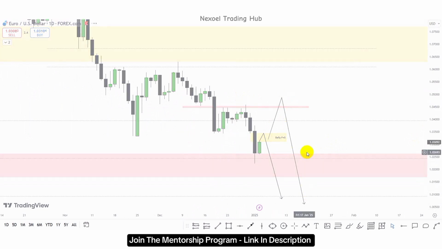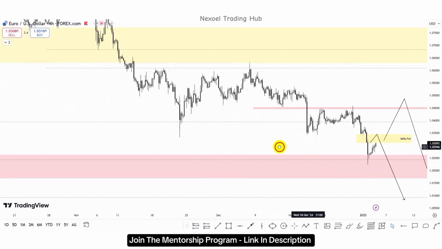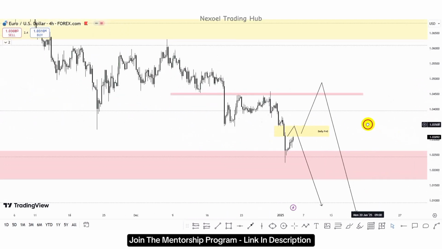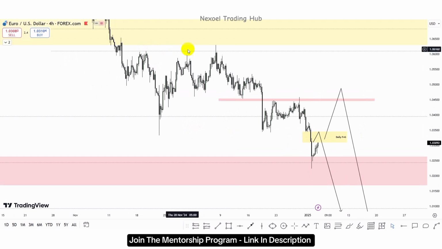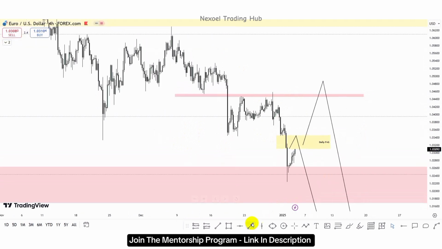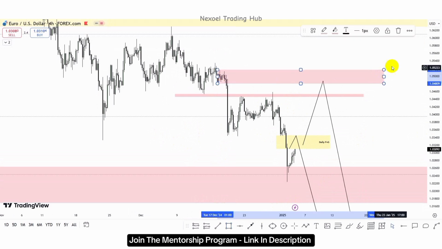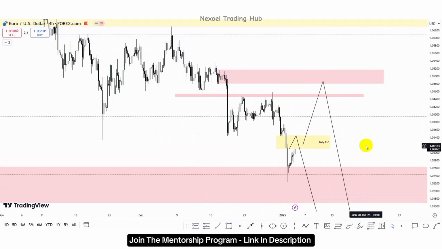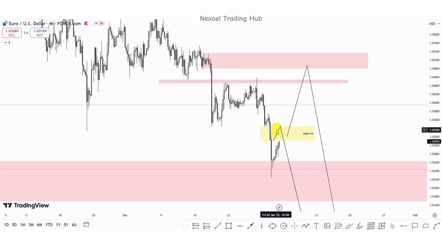So let's check the 4-hour time frame. So here in the 4-hour time frame, we can clearly see how price took out this buy side liquidity, dropped to the downside. Now we have the break of structure. So this is a pullback created before the break of this structure. So we could see further push of price to mitigate this order flow, and then we have the bearish continuation to the downside, or we look forward to see the reaction of price based on the daily fair value gap we identify from the daily time frame, and then we can consider selling from the fair value gap.